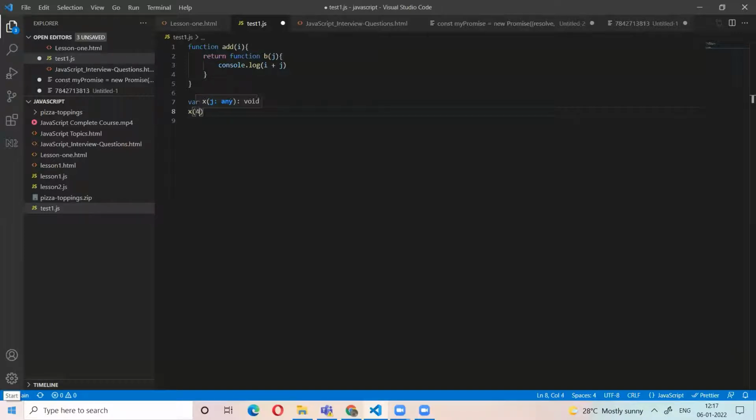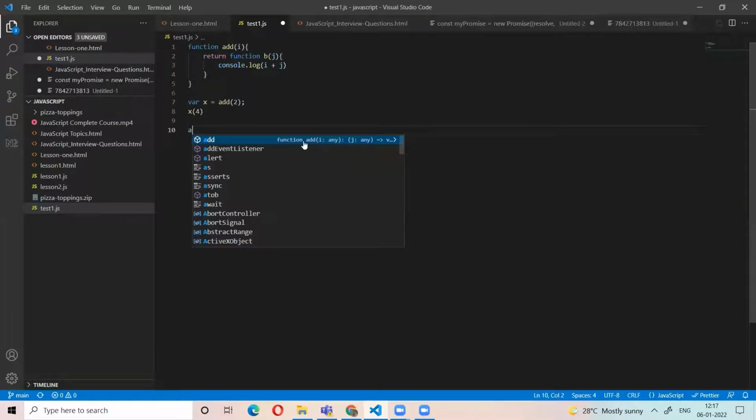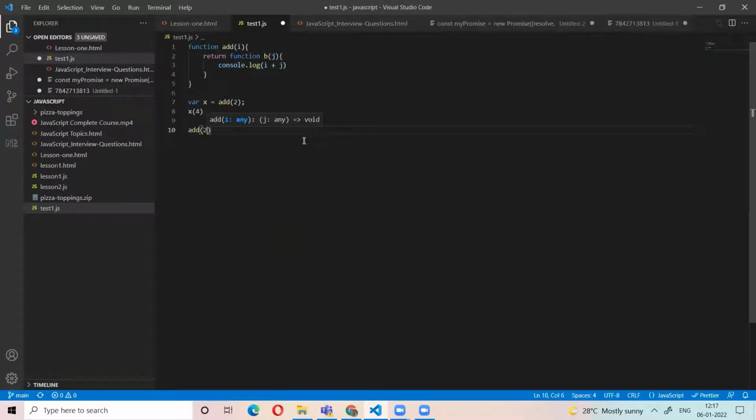variable like this, right? Instead of this, we can call like this. Add 2, 4. Instead of this, we can write like this. That means up to this one, it's with the B function. For the B function, we are passing the 4. Let's see. There is another thing. Let's see now.